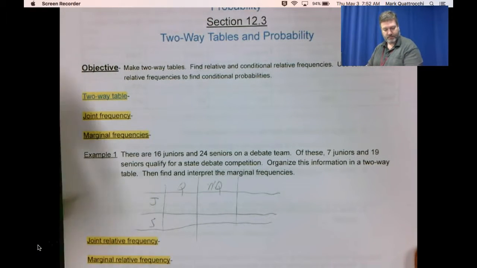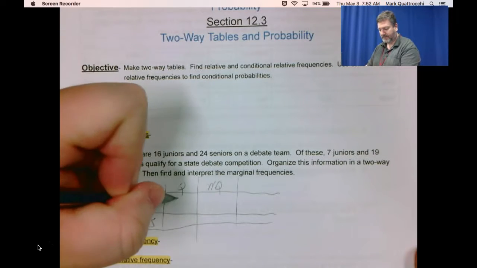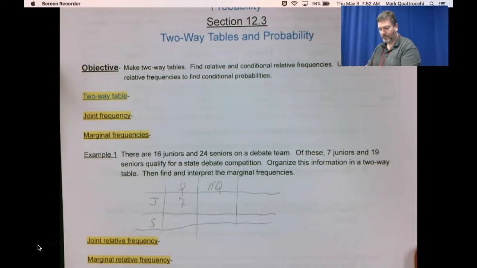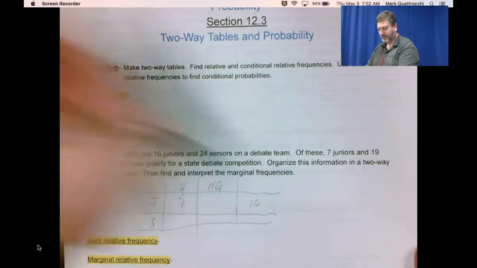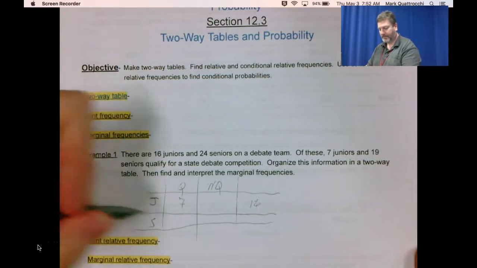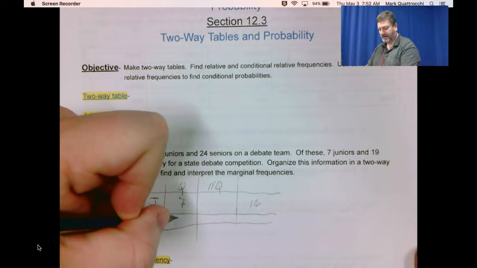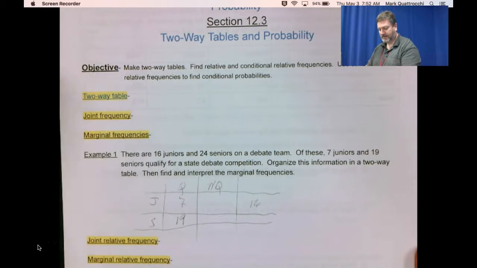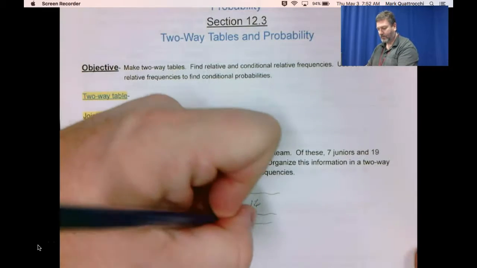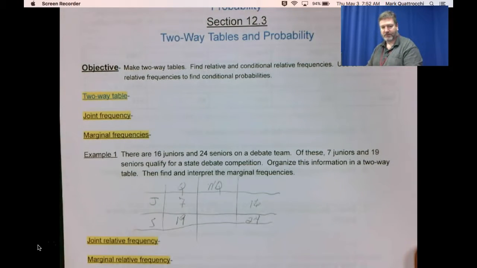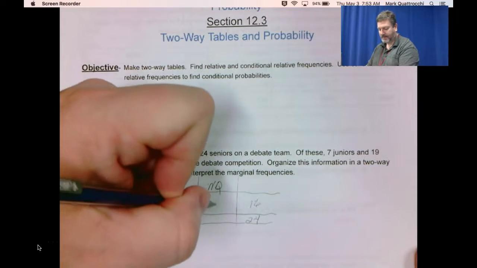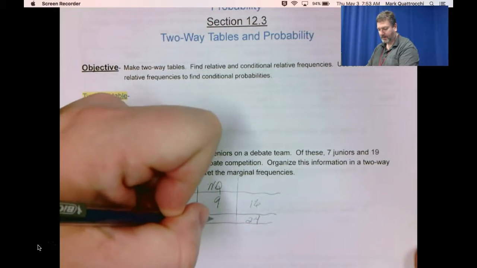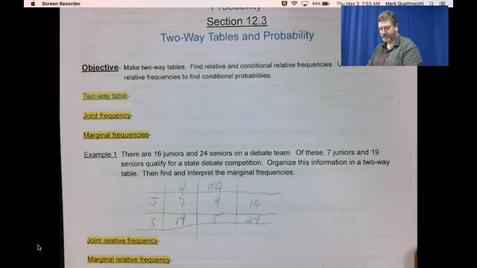Okay, so we have 7 juniors that qualified. There were 16 juniors altogether. We have 19 seniors that qualified. There were 24 seniors altogether. So not qualified, that's 9 juniors and 5 seniors.